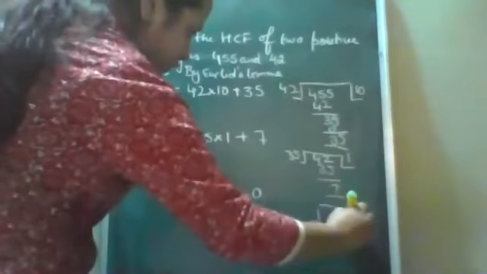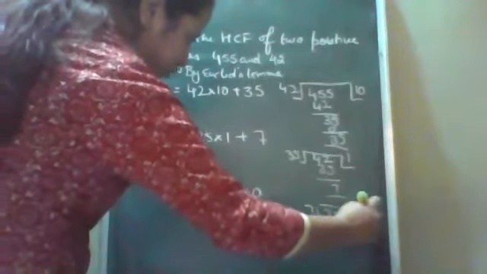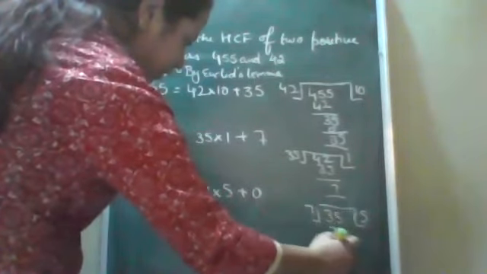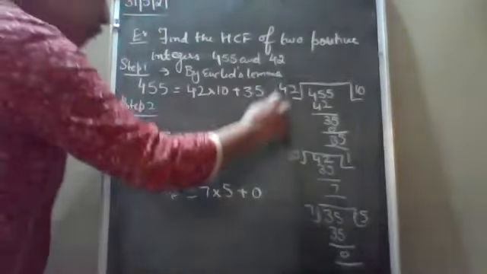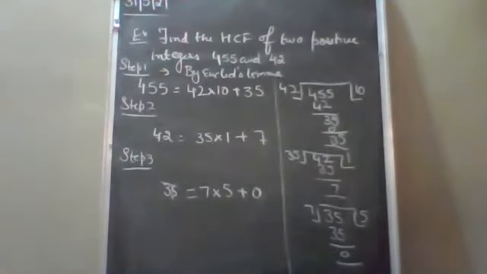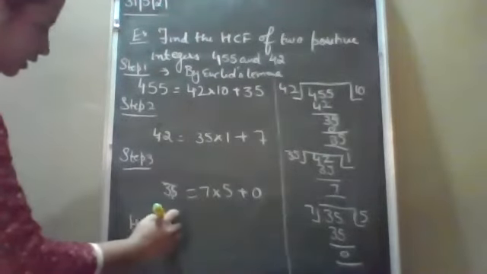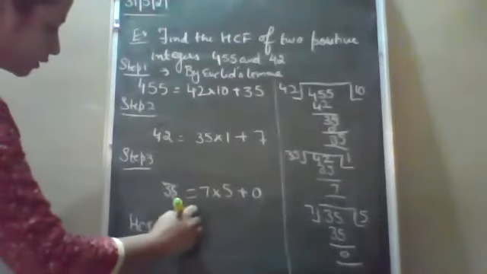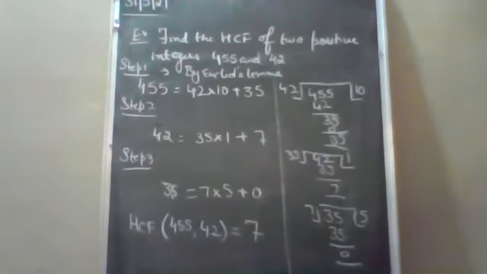Or you can also check from here that 7 into 5 is 35 and 0. You have to do this in rough work if you do it. So the HCF is 7. HCF of 455 and 42 is equal to 7.